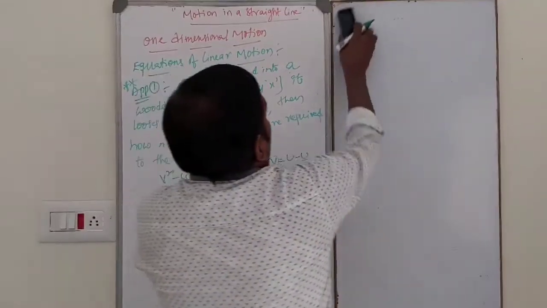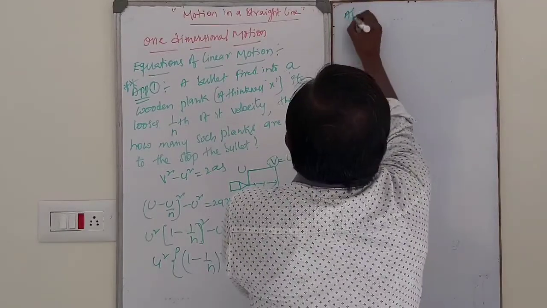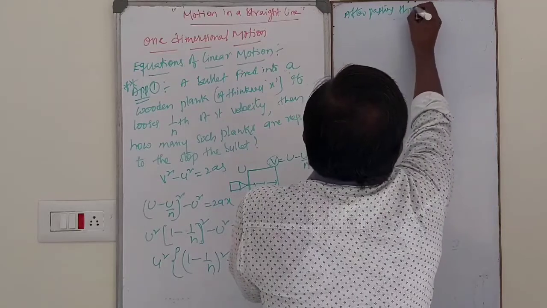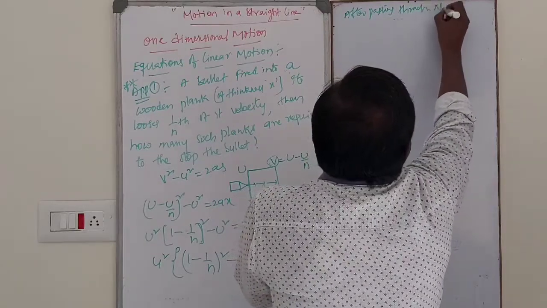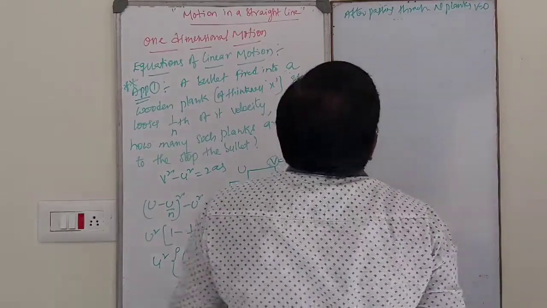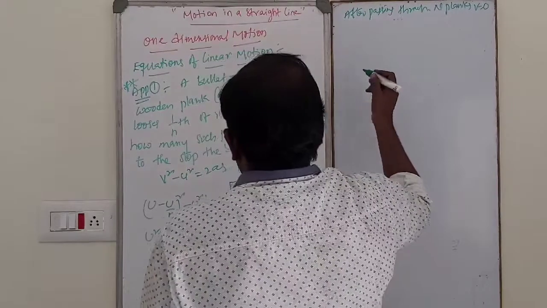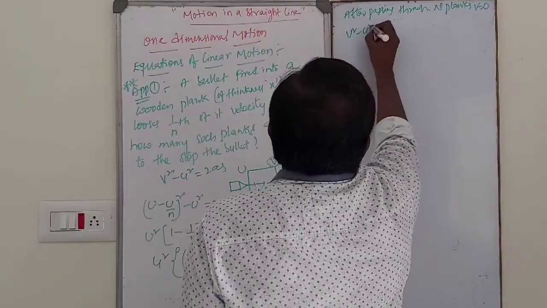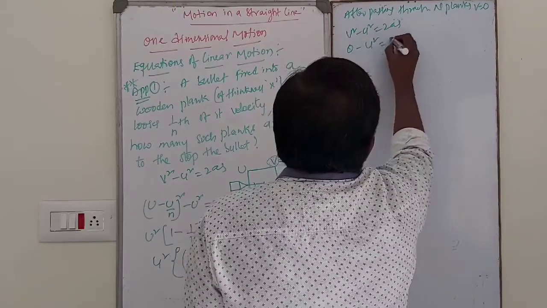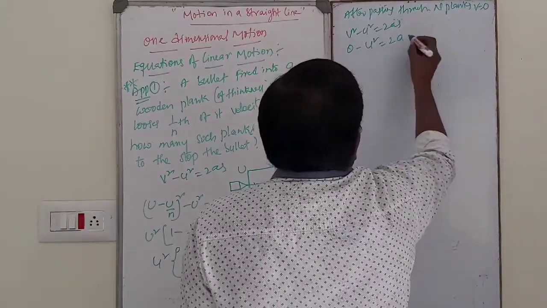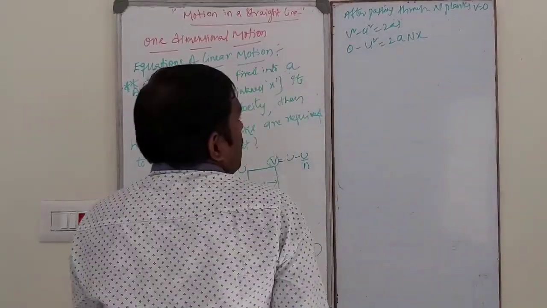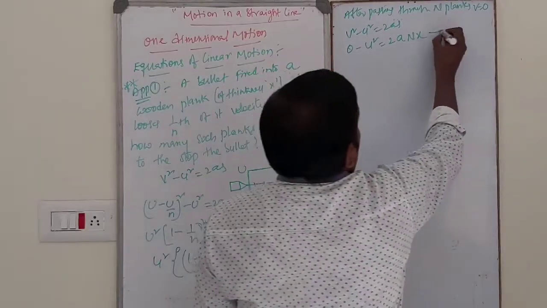So after passing through the n planks, final velocity will be 0. Again, v square minus u square is equal to 2as. So 0 minus u square is equal to 2a times displacement. How many planks? n planks into x, where x is the thickness of each plank. This is equation number 2.